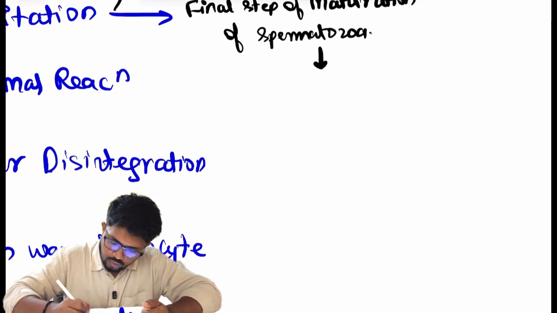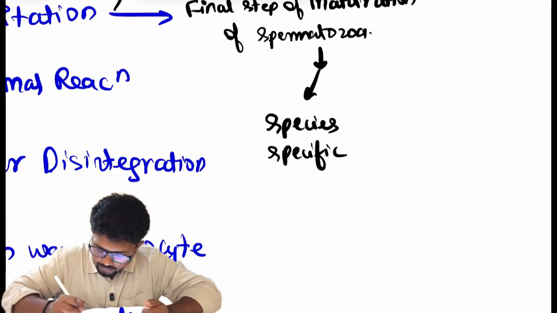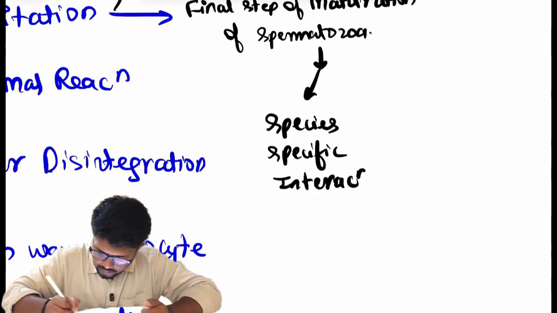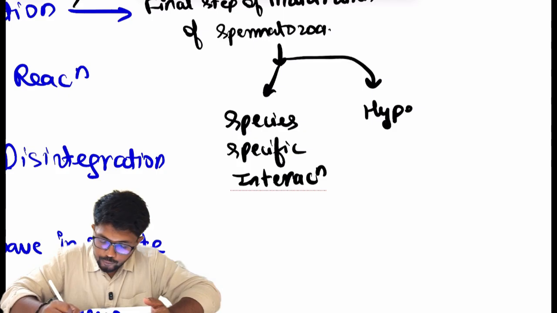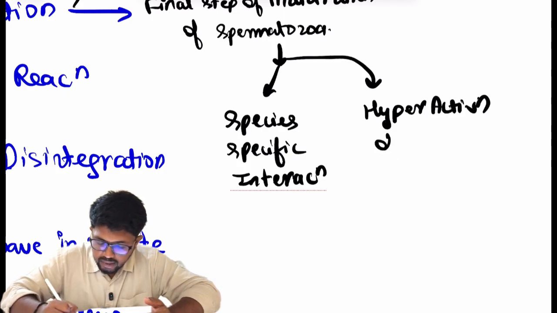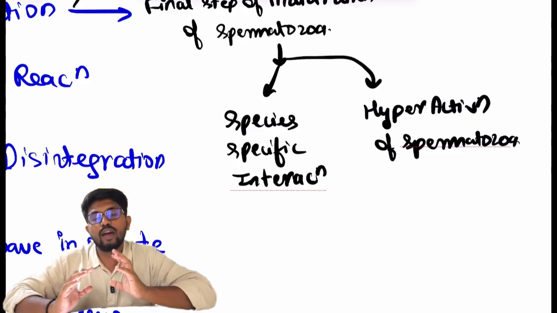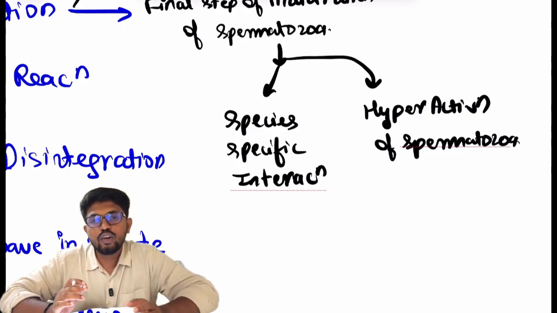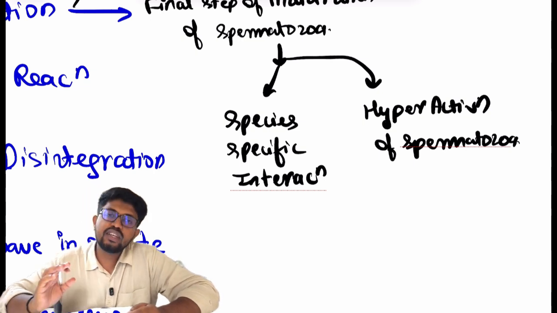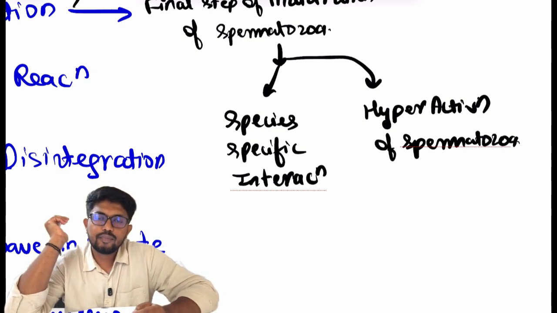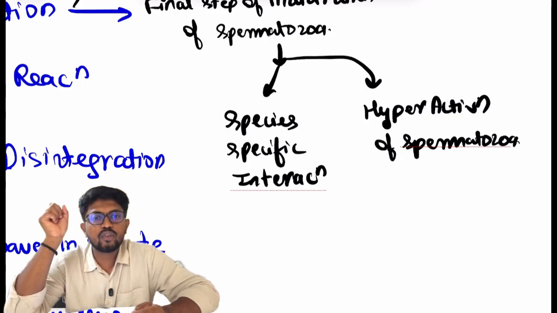Firstly, the species specific interaction will happen, and secondly, the sperm will become hyperactive, the hyperactivation of the spermatozoa. So the two steps that finally condition, or are the final step of maturation of the spermatozoa, are what? Species specific interaction and hyperactivation of the spermatozoa. So species specific interaction means what? Key, the human oocyte will fuse with only the human spermatozoa.